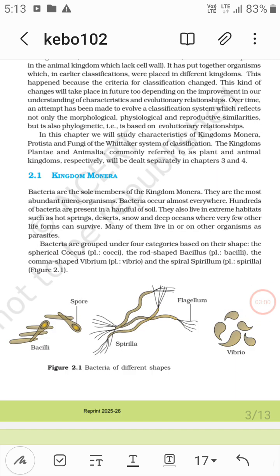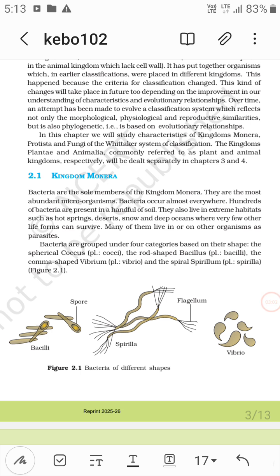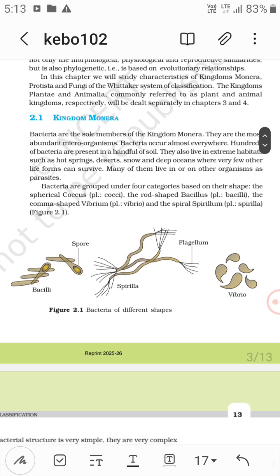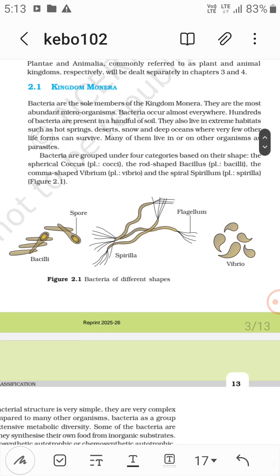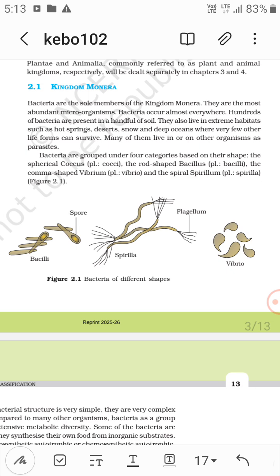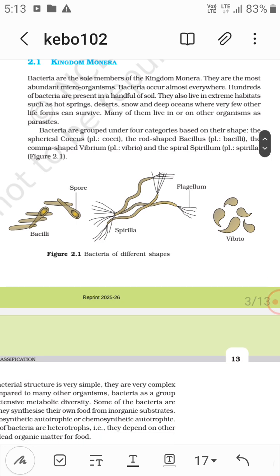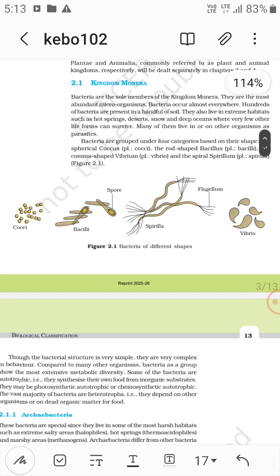Now kingdom Monera. Bacteria are the sole members of the kingdom Monera. Bacteria are grouped under four categories based on their shape: the spherical, that is coccus; the rod-shaped bacillus, that is bacilli; the comma-shaped vibrio; and the spiral spirillum. See in the diagram, bacillus has the spore, spirilla has the flagella, vibrio is comma-shaped, and coccus is spherical.